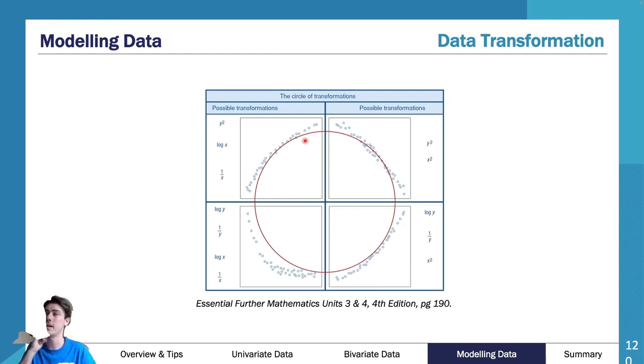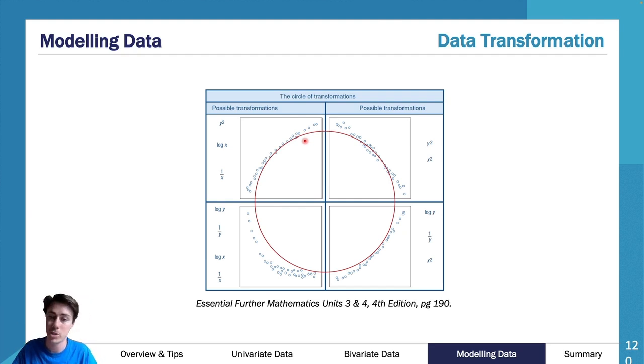And what we say is, well, let's transform our data to make it linear. We want to be able to make predictions, but because it's non-linear according to my residual plot, I can't make predictions. How can I make predictions with it? Well, I need to linearize the data. And to linearize the data, I do one of the three transformations there. I do y squared, log x, or 1 over x.